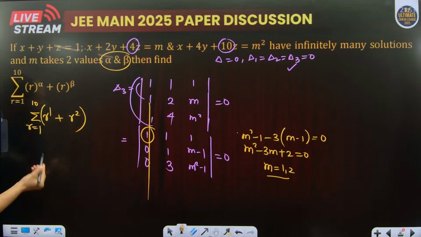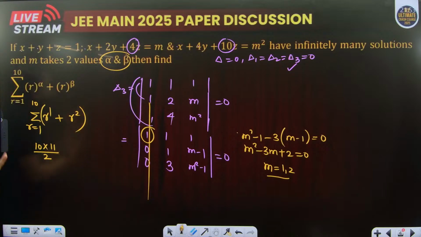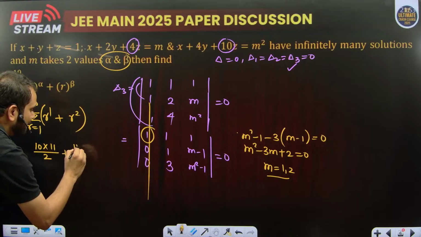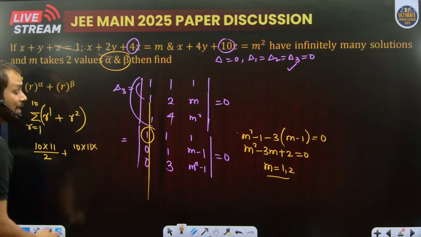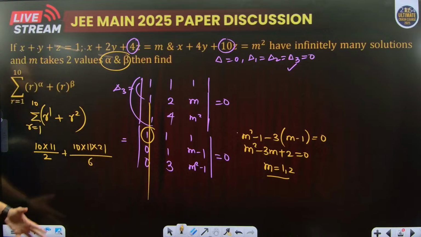So what is sigma r? 10 into 11 divided by 2, that is n into n plus 1 by 2. What is sigma r square? n into n plus 1 into 2n plus 1, that is 10 into 11 multiplied by 21 divided by 6. Now you can simplify this expression and get the result that you want.